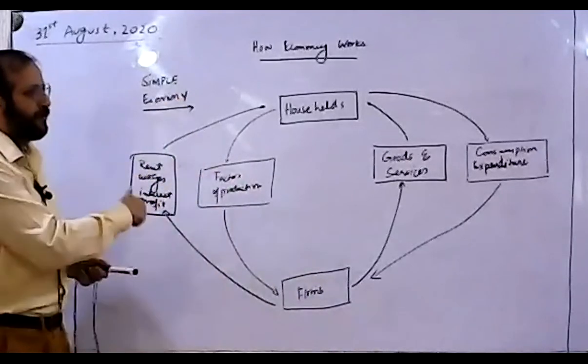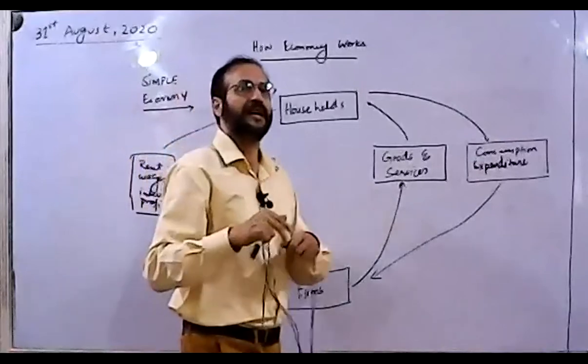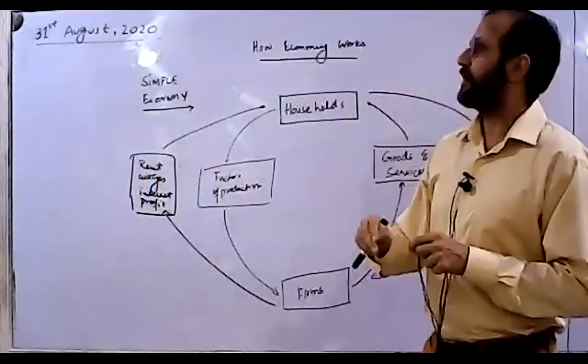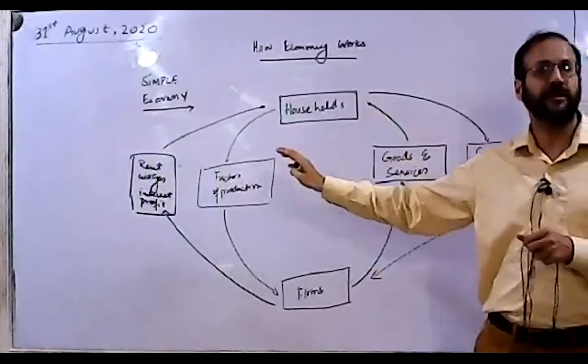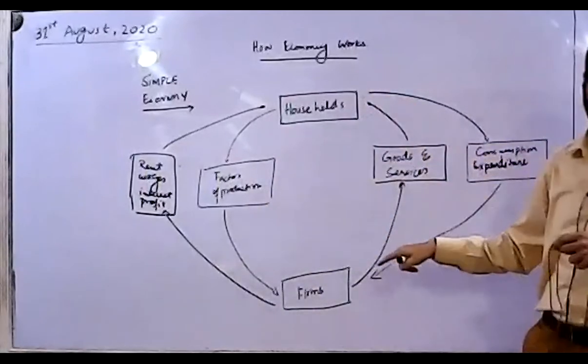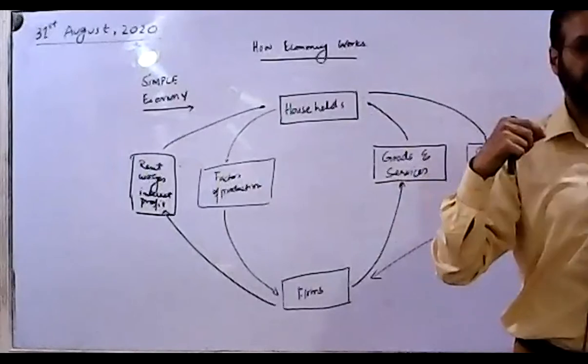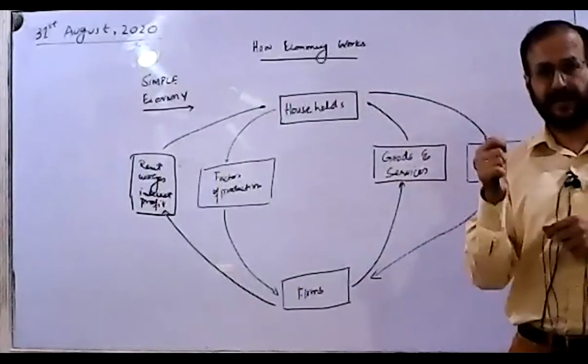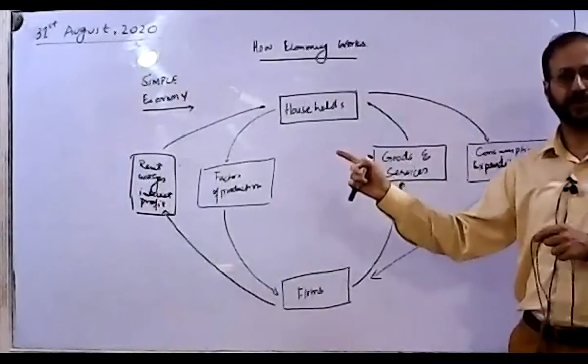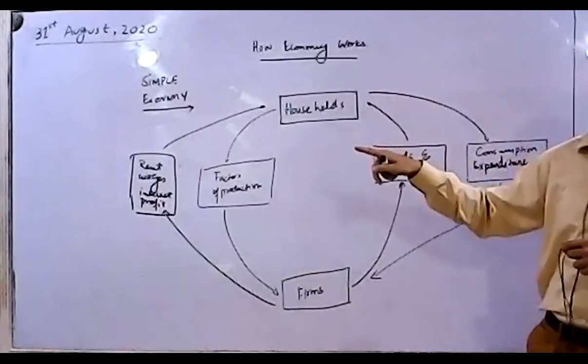And this whole flow which is before you is known as the output production or national output flow. And sometimes when we talk about the real term, that is the national income. So this is the national income that the whole nation is earning, and this is how it flows.